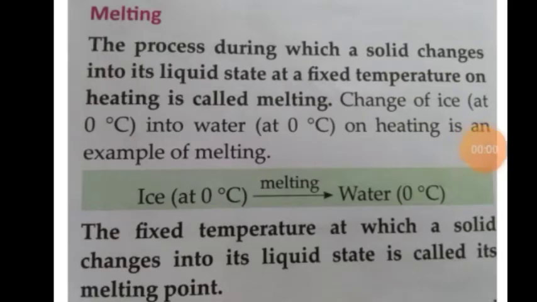Let's see what is melting. Melting is the process during which a solid changes into its liquid state at a fixed temperature on heating. So change of ice into water on heating is an example of melting. So ice on melting changes into water at 0 degrees Celsius, and the fixed temperature at which a solid changes into its liquid state is called its melting point.